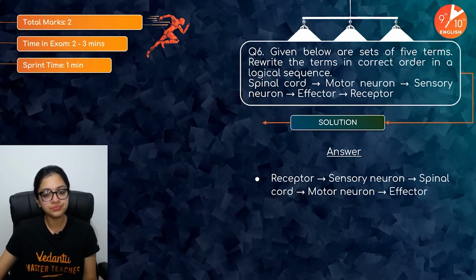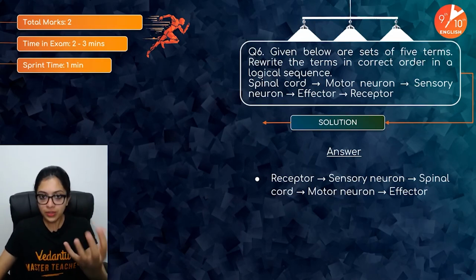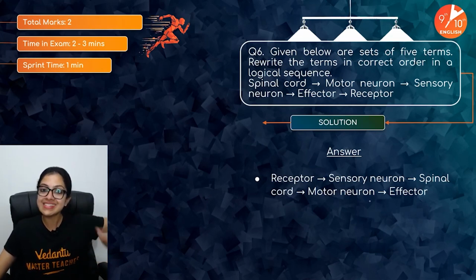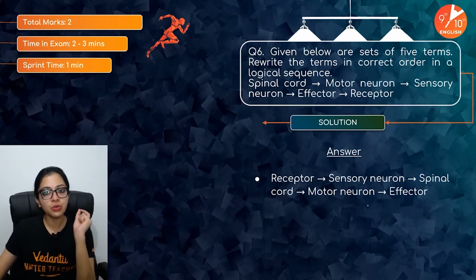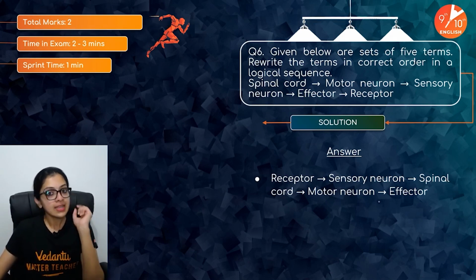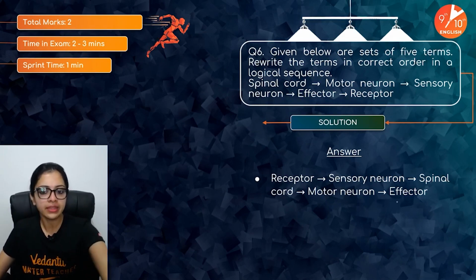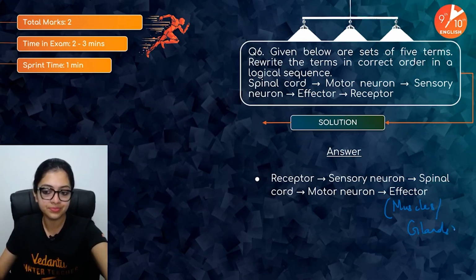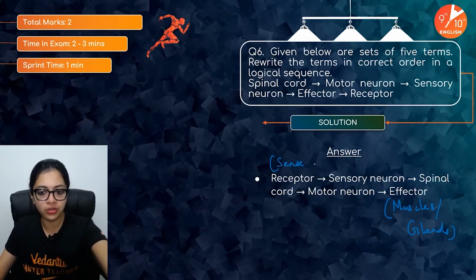So receptor, sensory neuron, which carries messages to the spinal cord, and from there a response is initiated. The motor neuron carries the response away from the spinal cord and sends it to the effector. The effector would be the muscles or glands typically. Receptors would typically be your sense organs. Yes, this is how it works.